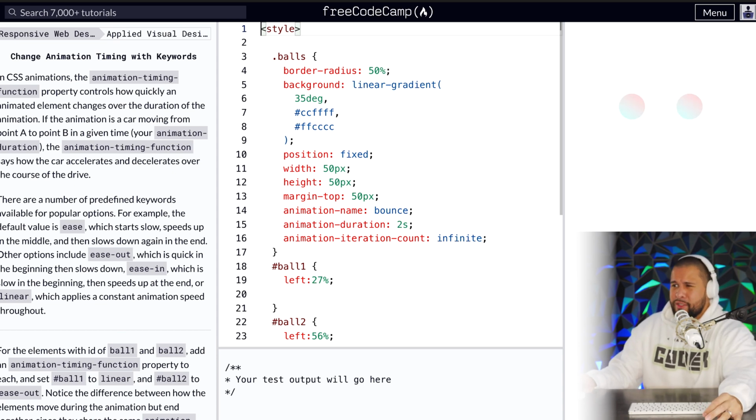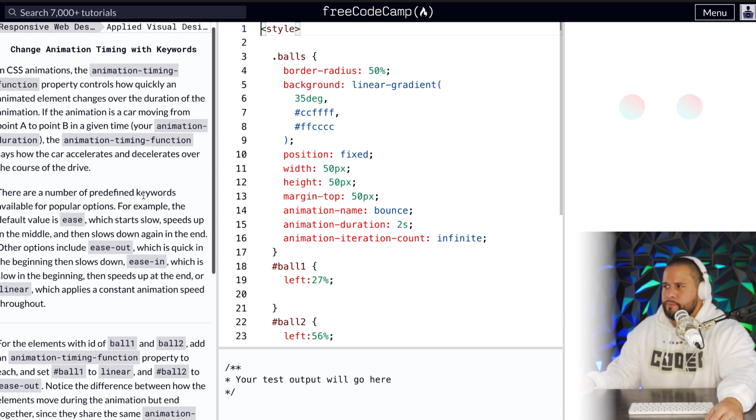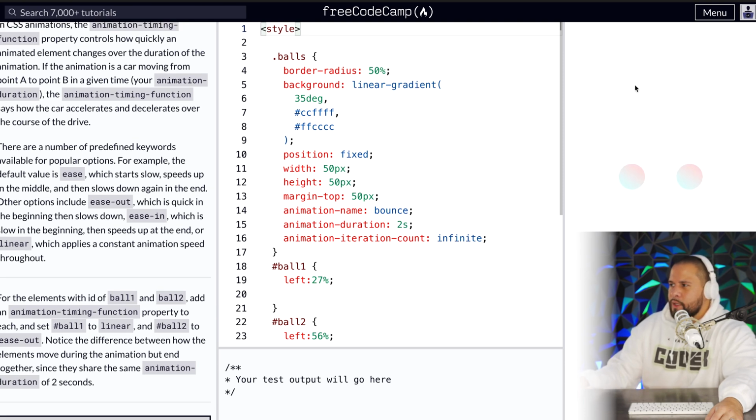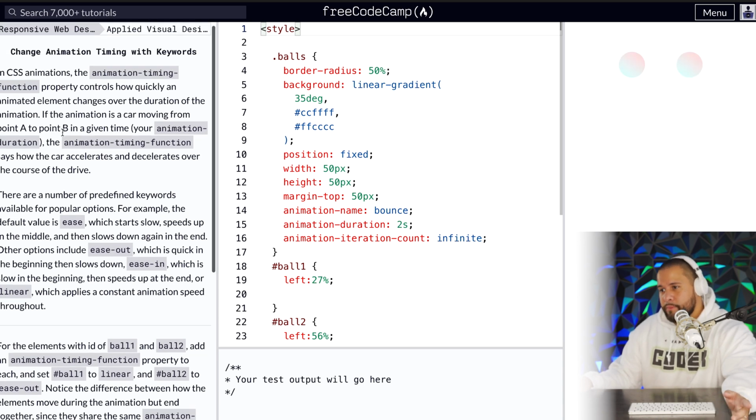Change the animation timing with keywords. In CSS animations, the animation timing function property controls how quickly an animated element changes over the duration of the animation. If the animation is a car moving from point A to point B in a given time, your animation duration, the animation timing function says how the car accelerates and decelerates over the course of the drive. Okay, that's pretty cool. So as you can see here on the far right, they're going down pretty fast and then they slow down as they get to, I guess, point B.